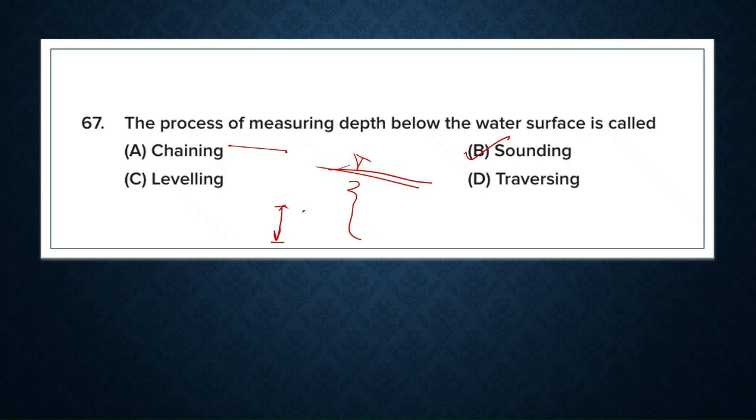Next one is traversing. Traversing is used for establishing control points, or for plotting by measuring the angles in a survey. And this one is also not used for depth measurement. And our answer is option B, sounding.